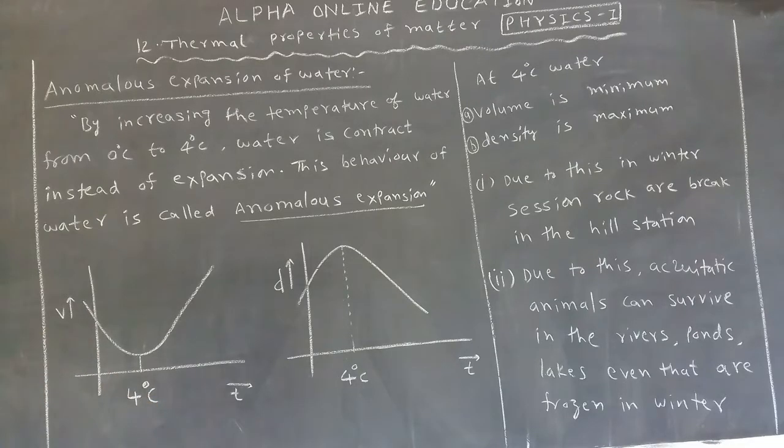Why? Inside the rock, water is present. That water expands when the temperature reduces, meaning when the temperature is less than 4 degrees centigrade, the volume increases, so the rock will break.